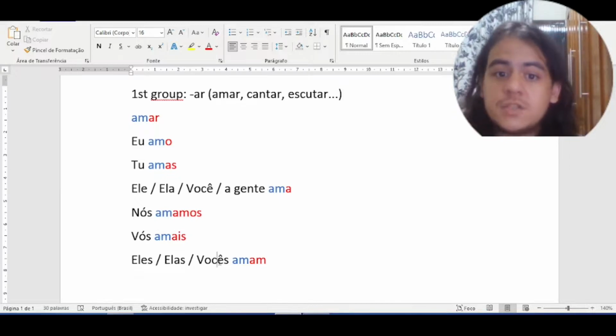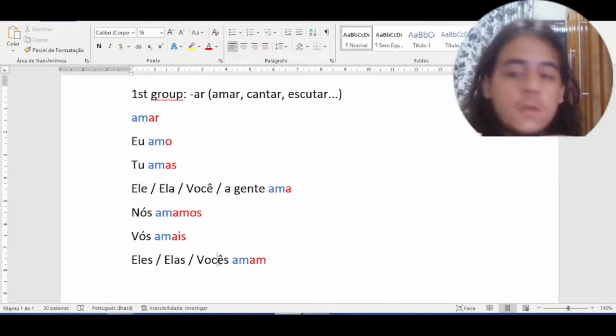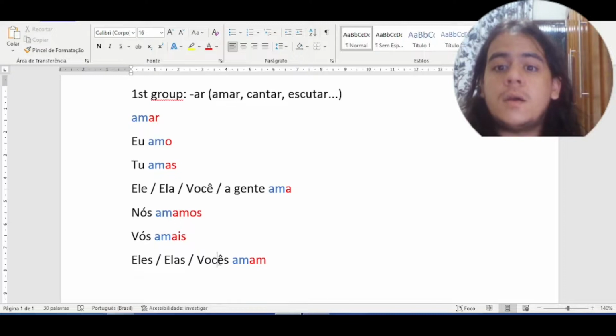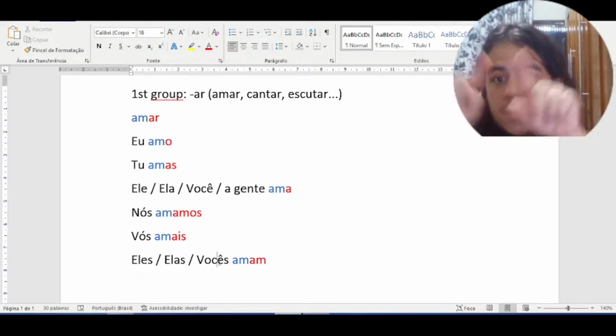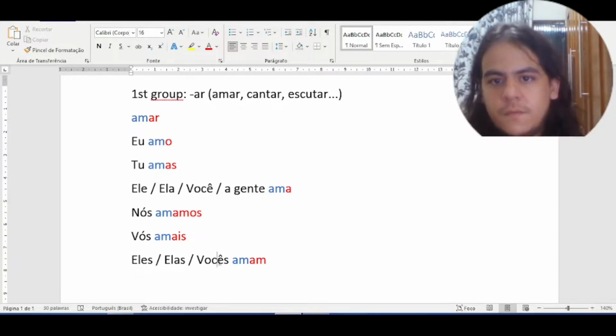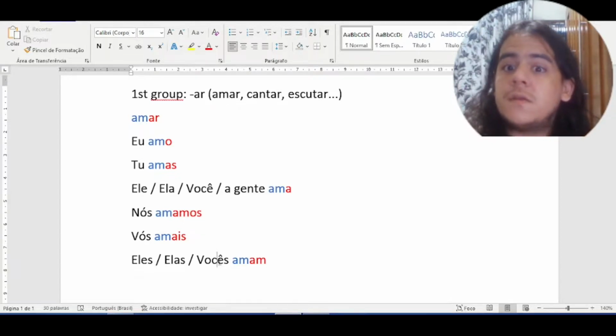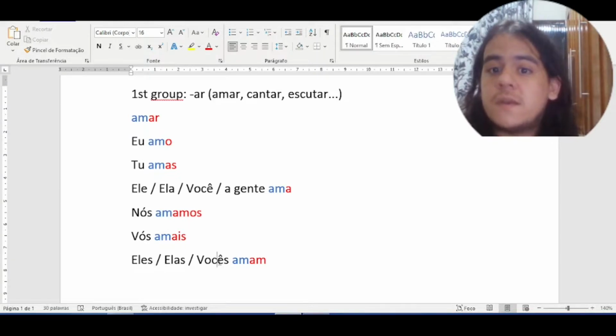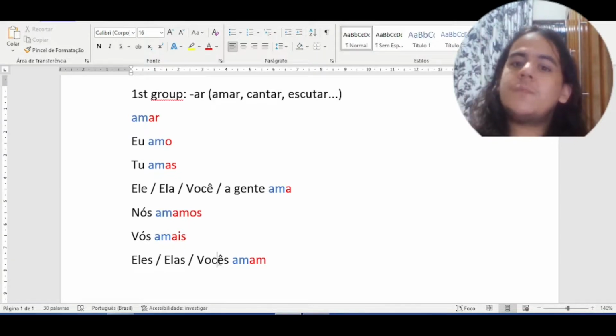Vós amais, vocês amam. They both mean you love, you in the plural. All of you love, but the conjugation is different. Vós amais, vocês amam.